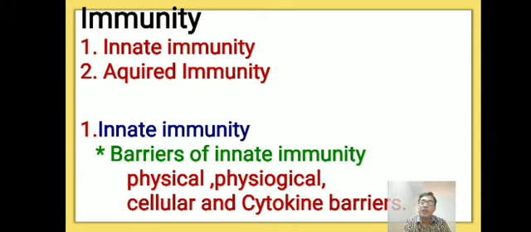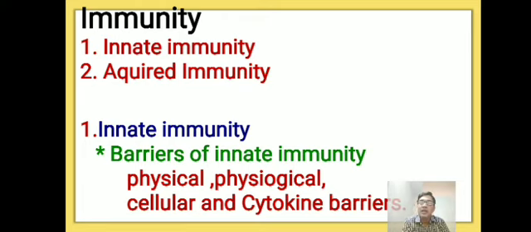There are two types of immunity. One is called innate immunity, another is called acquired immunity. Innate immunity is also called inborn immunity. It means that by birth itself it is able to develop, it is able to form. Second, it is also called the first line of defense. That means it is the very first and primary fight against disease-causing germs.